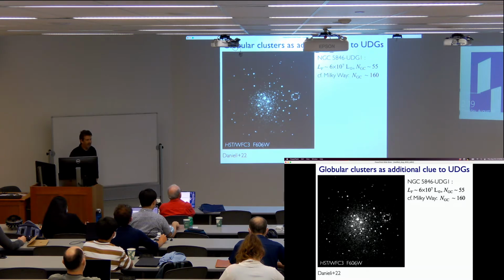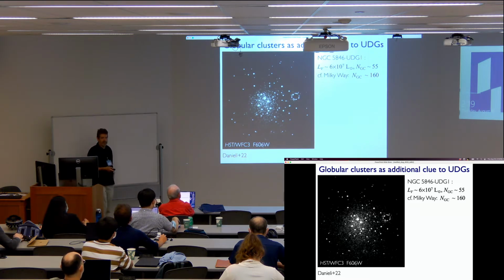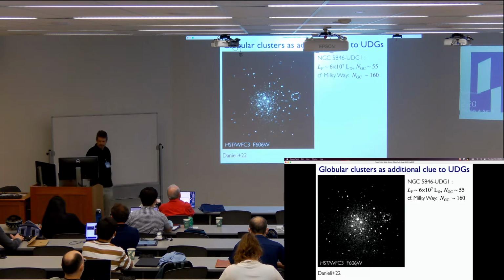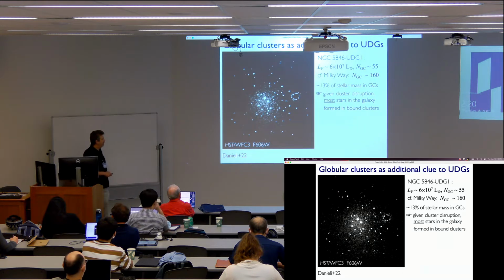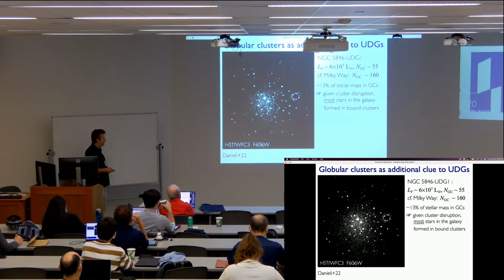Now dwarfs in general have a higher specific frequency of globulars than an L-star galaxy, but this is extreme even by dwarf standards. The numbers are: present-day, 13% of the stellar mass is in globular clusters. And if you back that out, to account for more clusters at formation that have dissolved, or mass loss from the existing clusters, then you get to probably most of the stars having formed in bound clusters in the beginning, perhaps even 100%. This is like a pure star cluster galaxy that has kind of dissolved into a faint halo of light and these evident globular clusters.